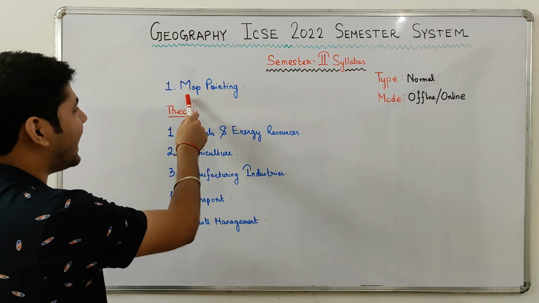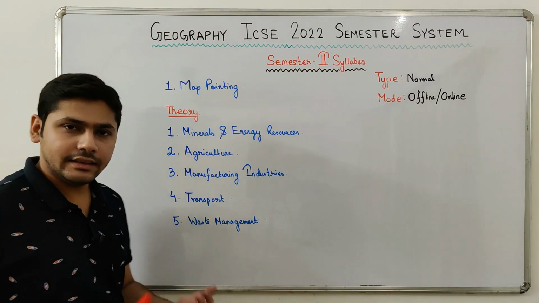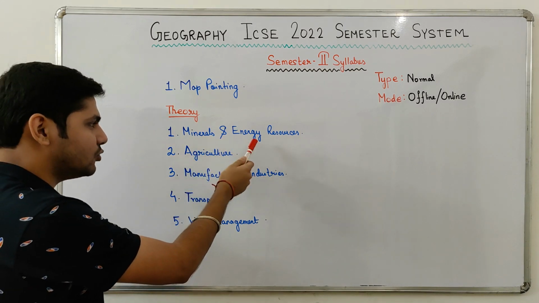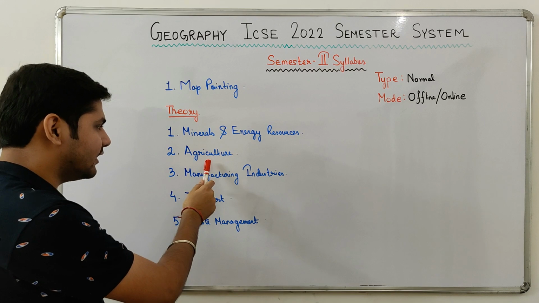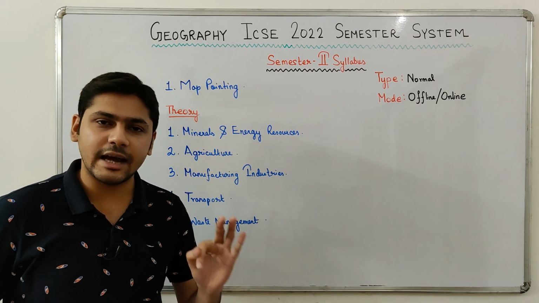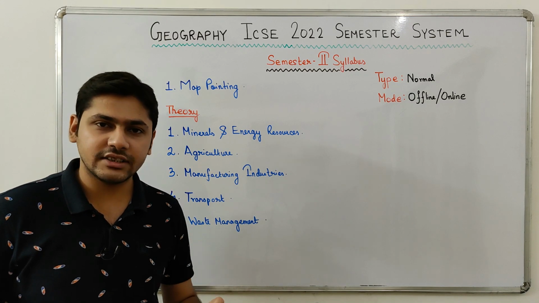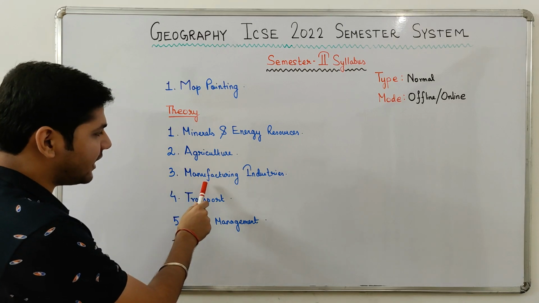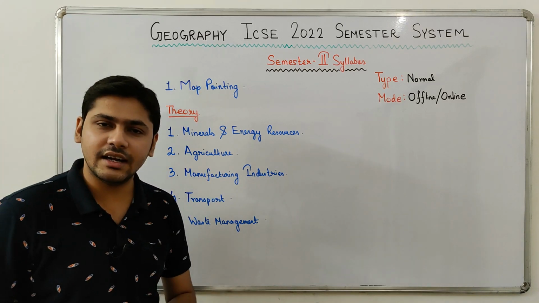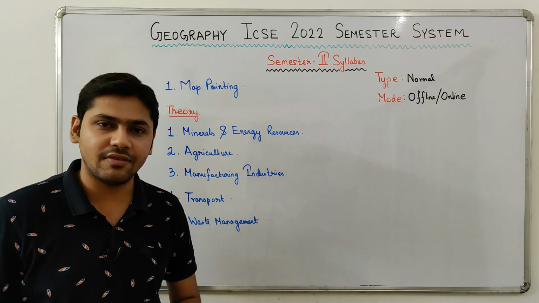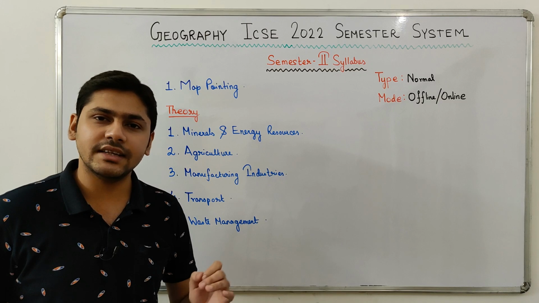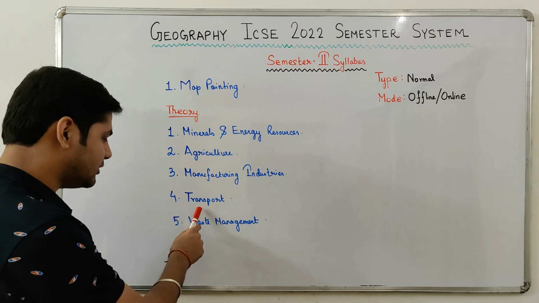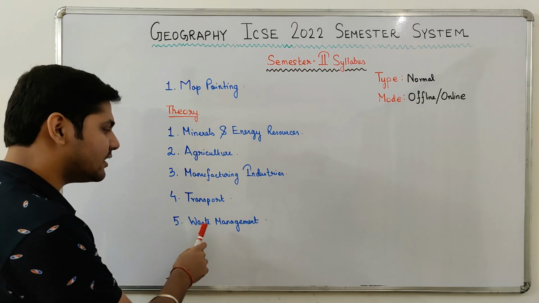First, you have the entire section of map pointing. Then from the theory section, the first chapter in your syllabus is Mineral and Energy Resources. The second chapter is Agriculture, and by agriculture I mean all the 3 chapters of agriculture, that are Introduction, Food Crops and Cash Crops. Then you have the third chapter, Manufacturing Industries, and by manufacturing industries I mean both the chapters of manufacturing industries, which are mineral based industries and agro based industries. Then the fourth chapter is transport and the fifth chapter is waste management.